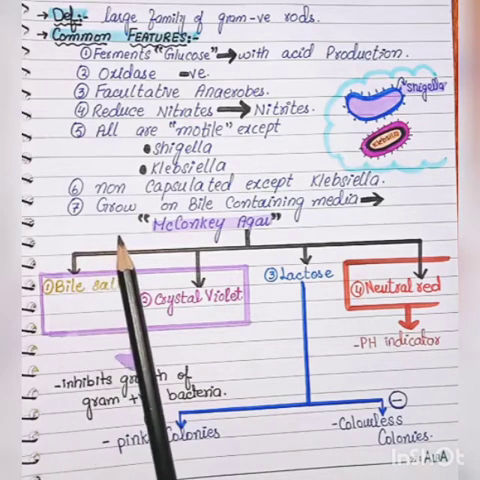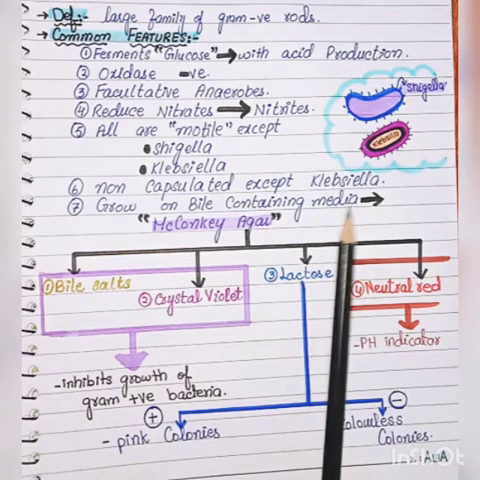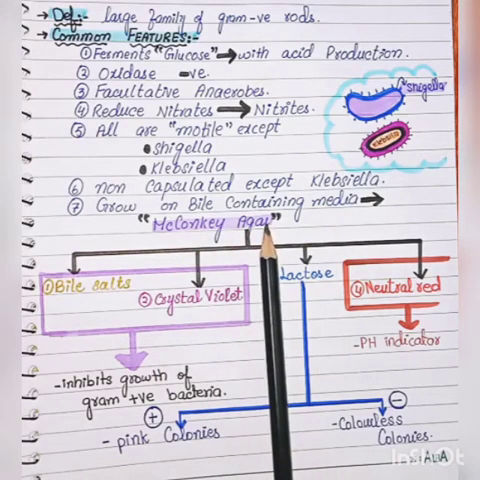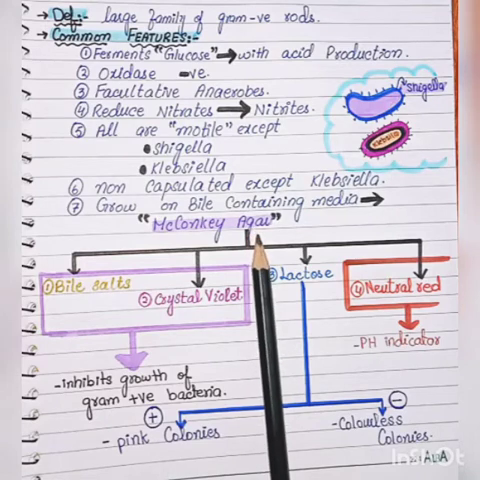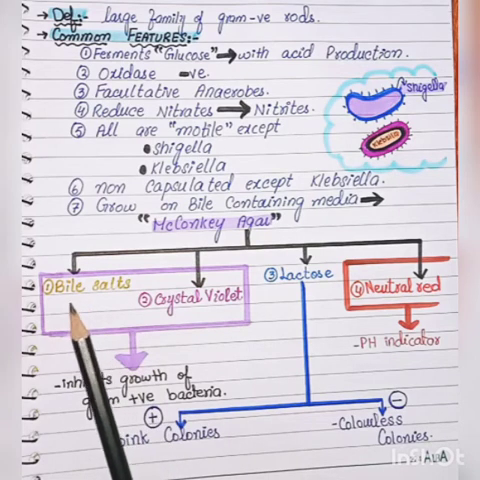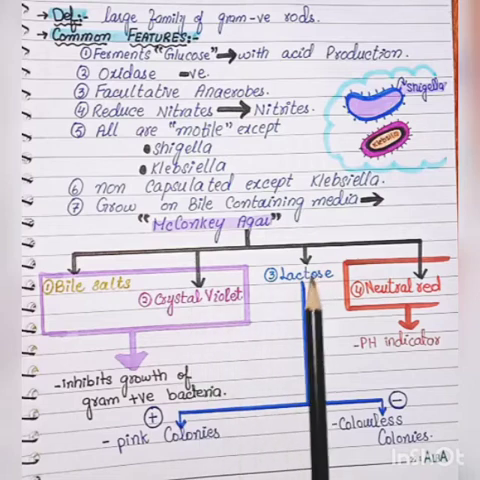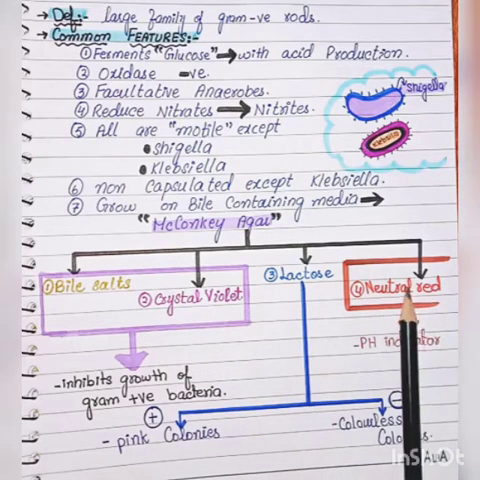Last, they grow on bile-containing media called MacConkey agar, because MacConkey agar contains some constituents. What are these constituents? First we have bile salts, crystal violet, lactose, and neutral red.